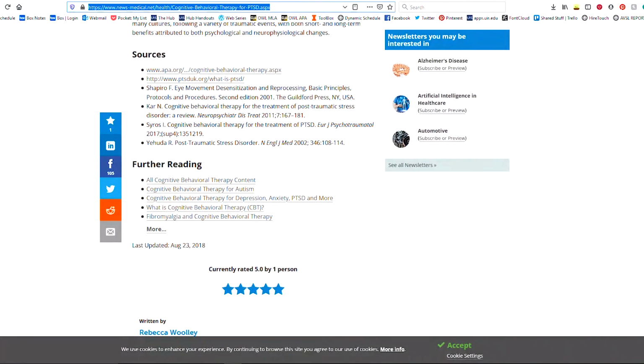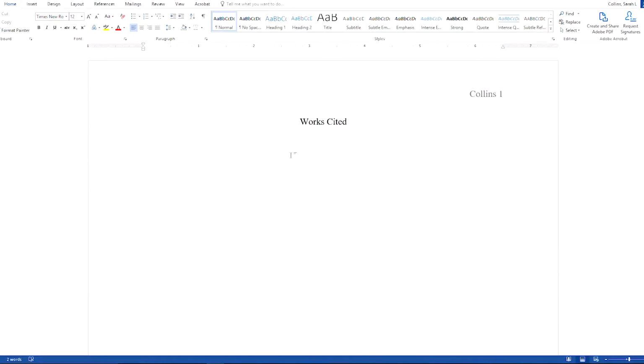Let's go ahead and jump into our Word document. And in here we can then start to build that information. So in the example we saw, it was last name, first name. Then we need the title, which is in quotation marks. So we have "Cognitive Behavioral Therapy for PTSD." You'll notice that that gets put in what we call title case, where all of the important words are capitalized and all of the trivial words like prepositions and articles get lowercased.